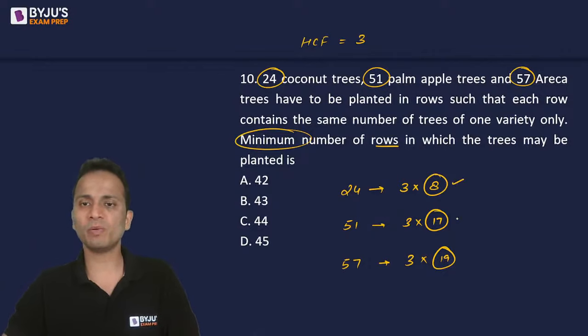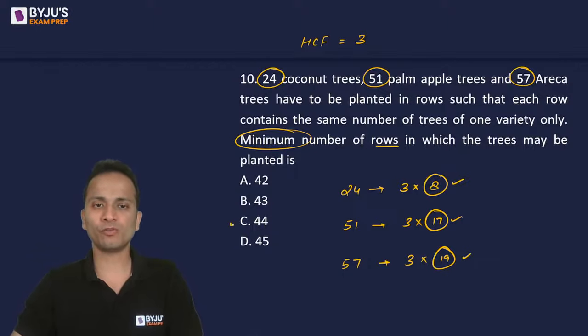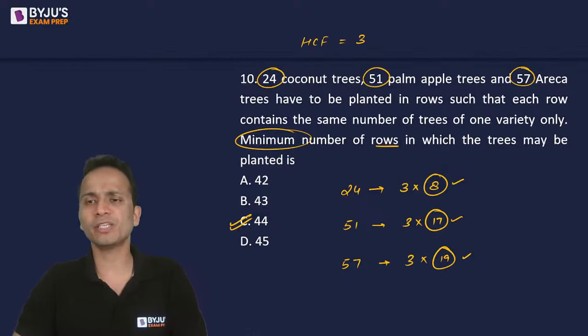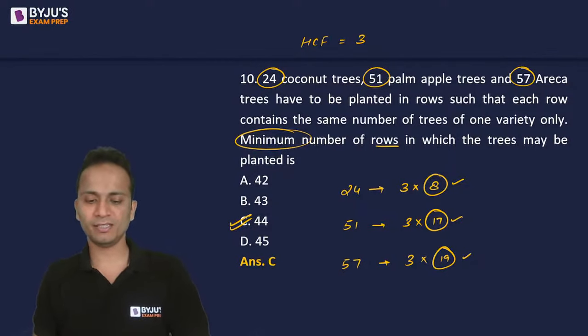So total number of rows will be 8, 17 and 19. इनको add कर लो. 25 and 19, 44. So 44 will be the total number of rows in which these trees will be planted. So the correct answer for this question should be option C. All right. Again, ये भी simple question था, but logic पता होना चाहिए.